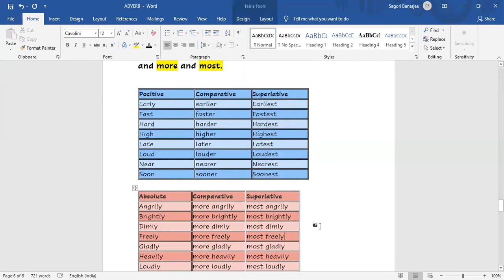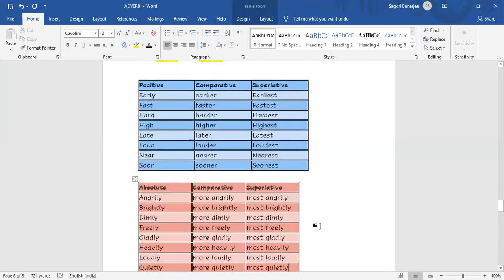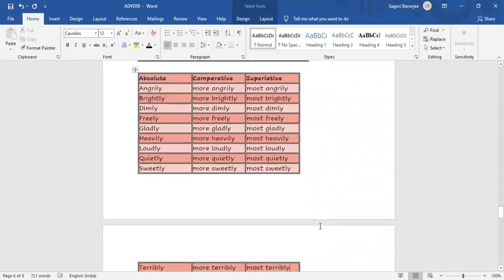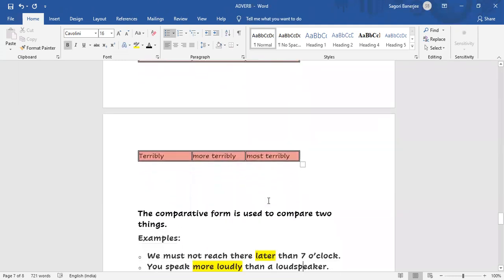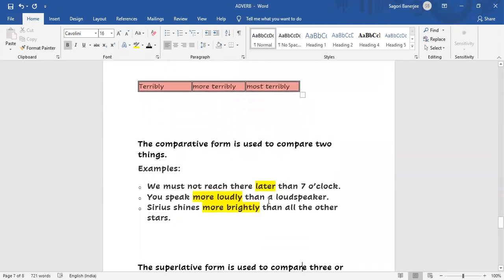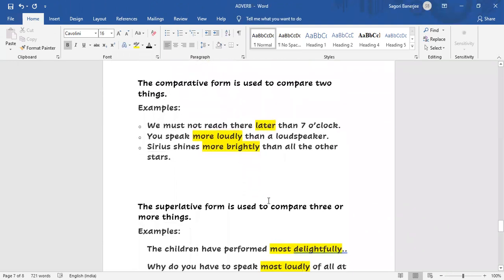And when this type of words come: brightly, dimly, freely, these come with more, most: more angrily, most angrily, more brightly, most brightly, like that. There are more adverbs. I have written some just to make you understand. Now you see, this is very important to understand.